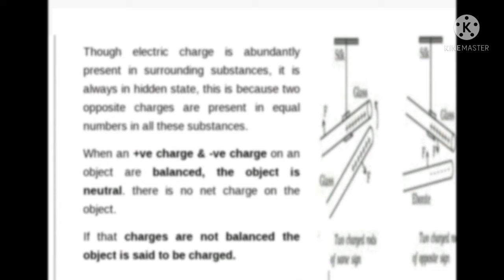Then what is the origin of the electric charge? All substances are made of very tiny particles called atoms. All atoms contain stationary positive charge and moving negative charges. Atom is electrically neutral.